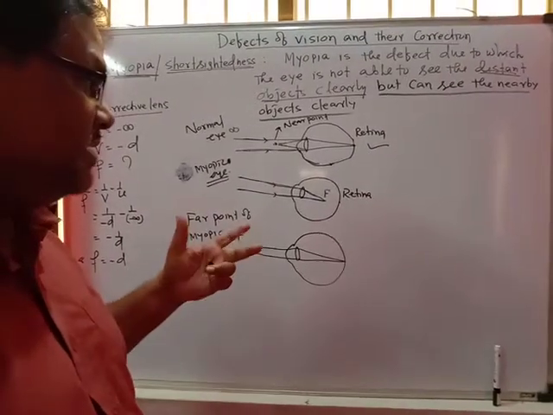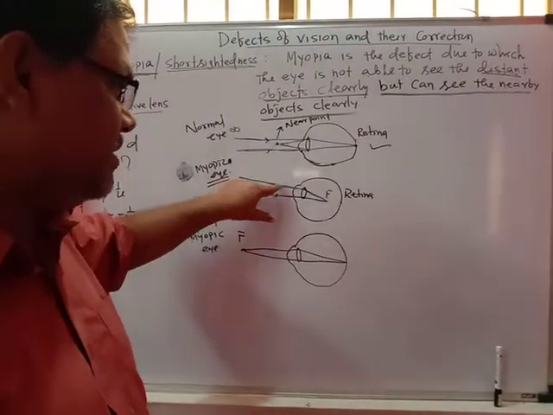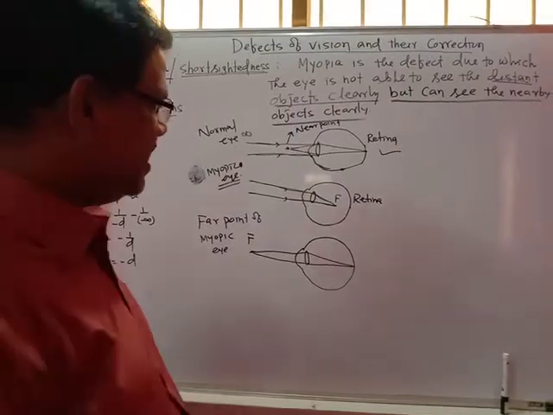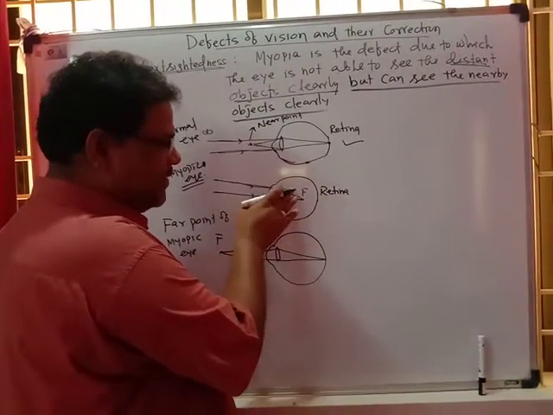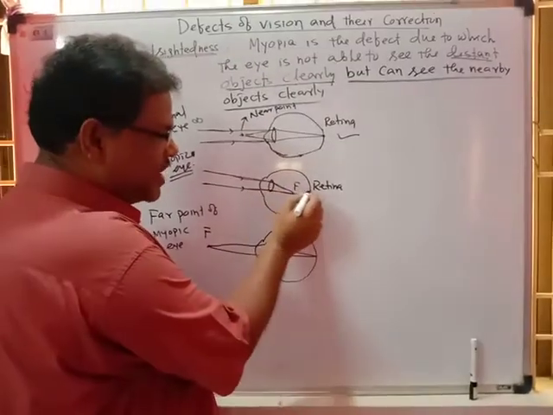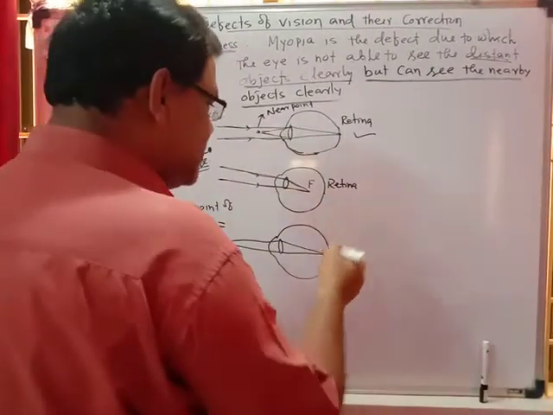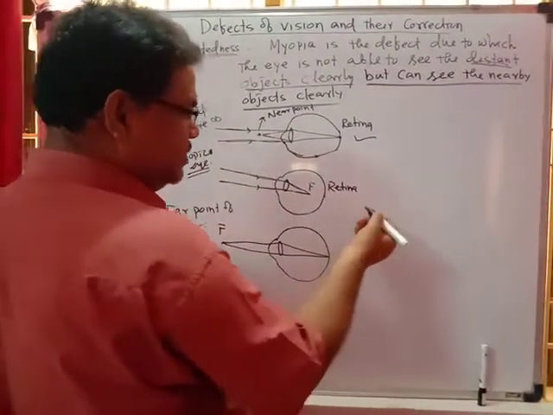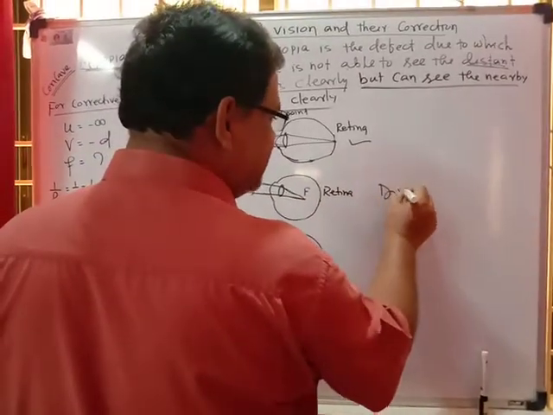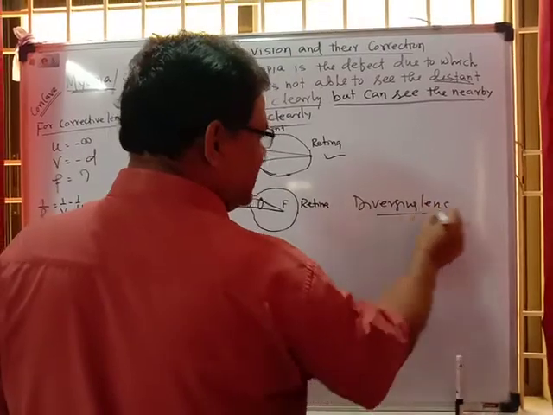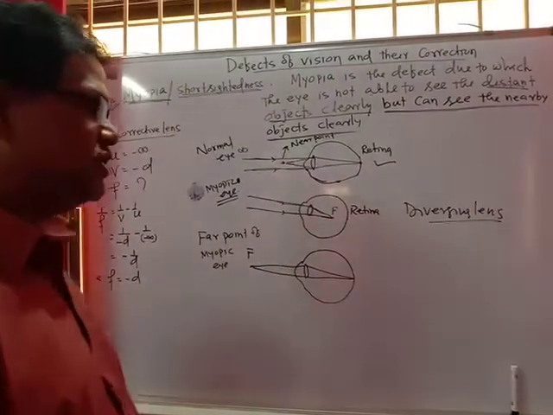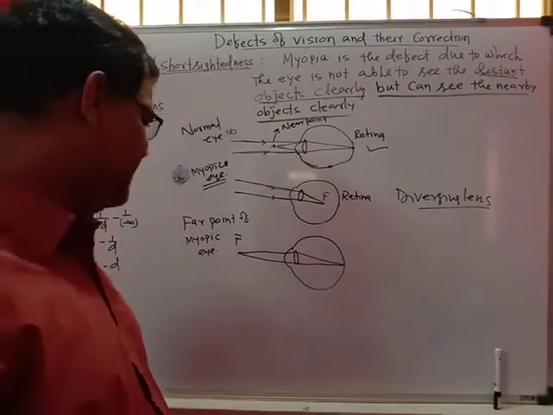And what do we have to do? We have to diverge the rays in such a way that the rays will strike on the retina. As we have to diverge the rays, we have to use a diverging lens to correct this type of defect.